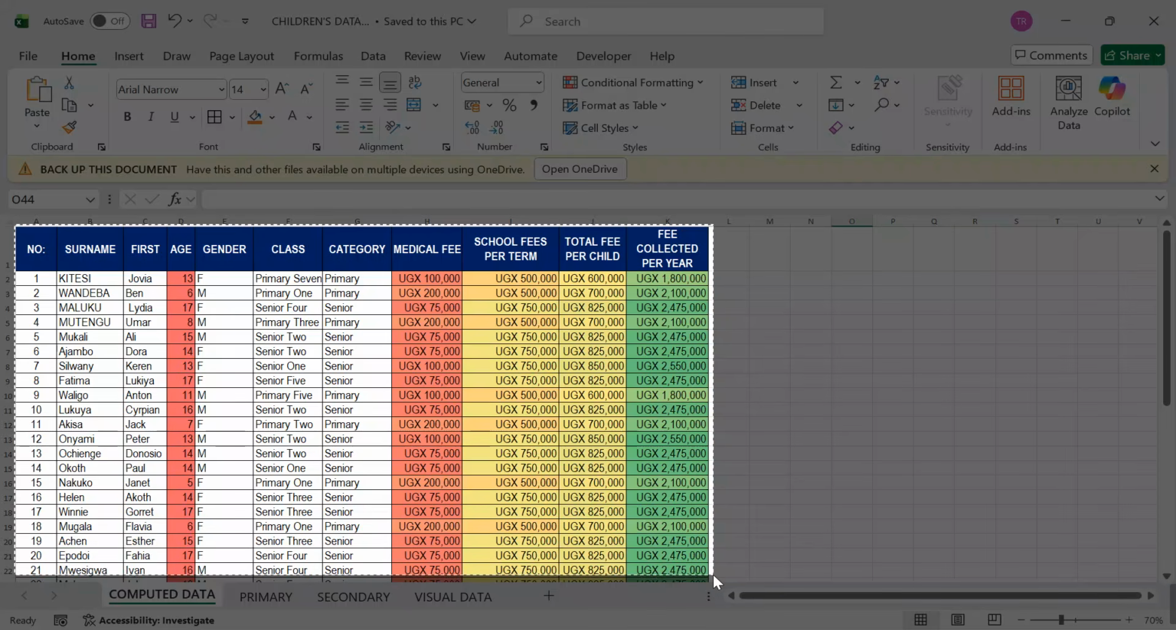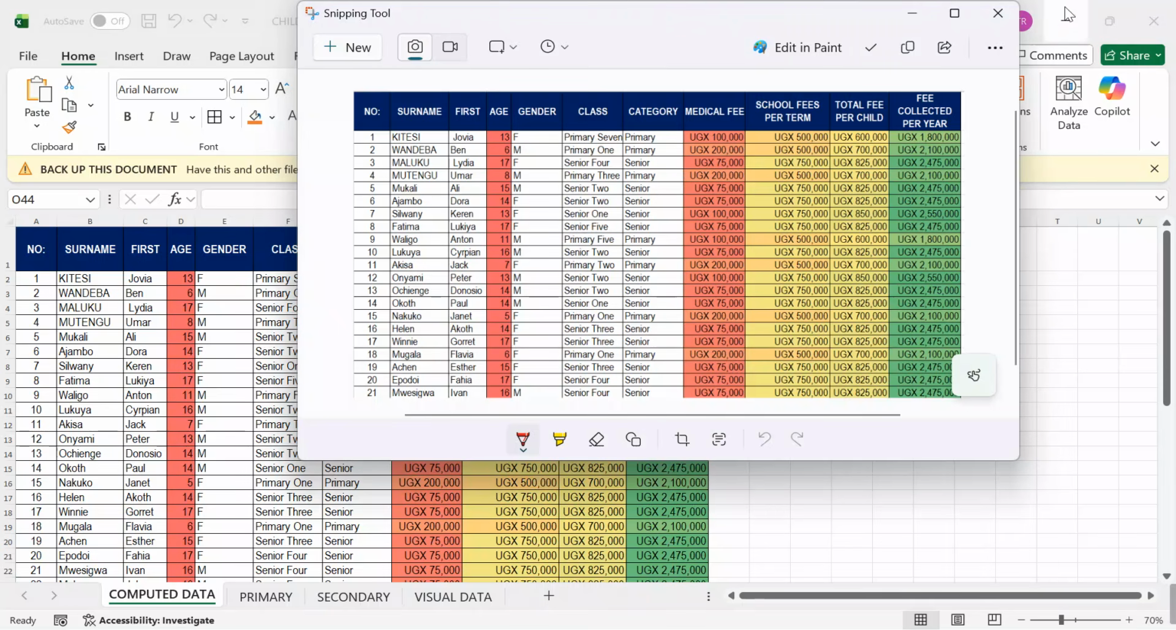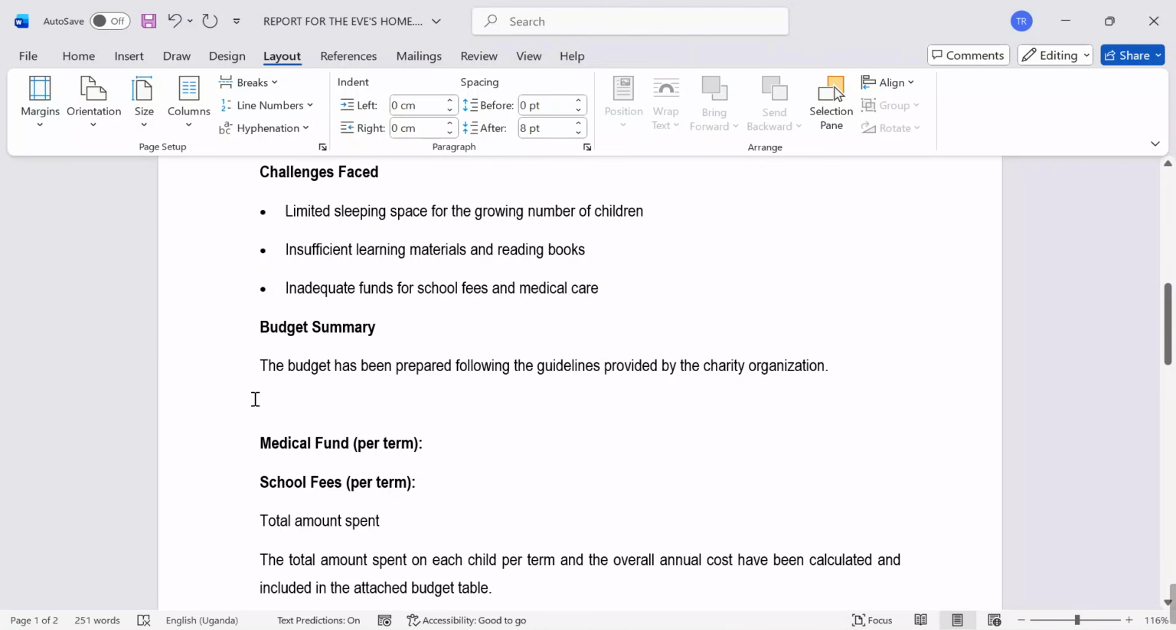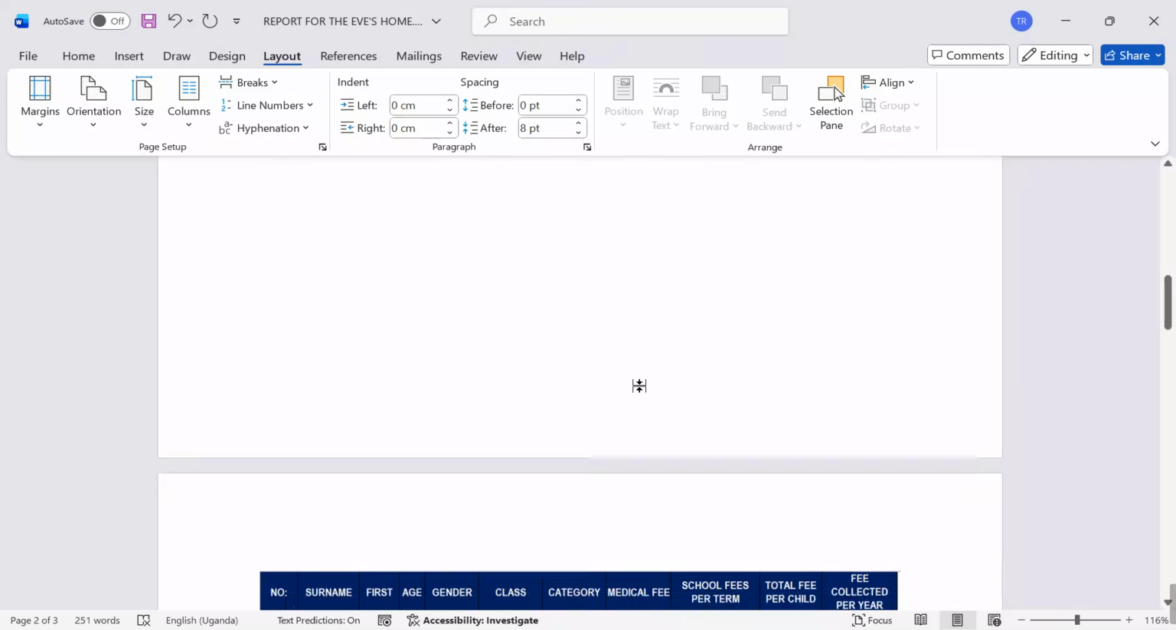I want to cut out only this part to see, because the data is a bit lengthy. I'm going to take half of it. Come over here, put this down, and I want to paste my budget over there.